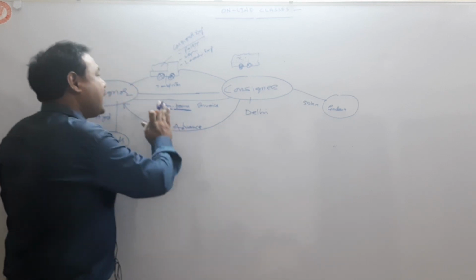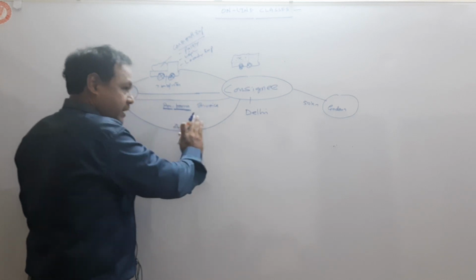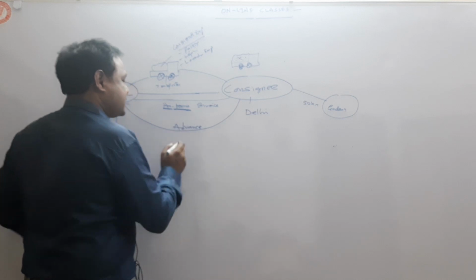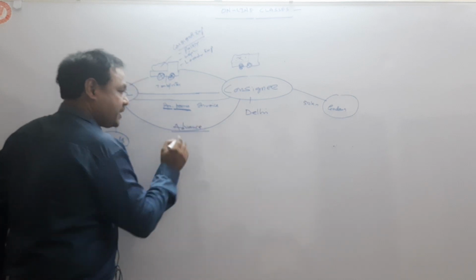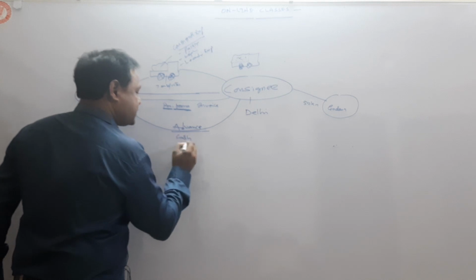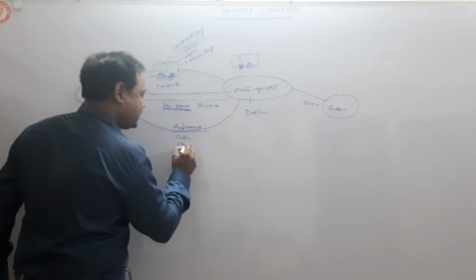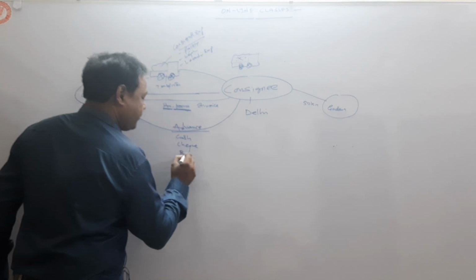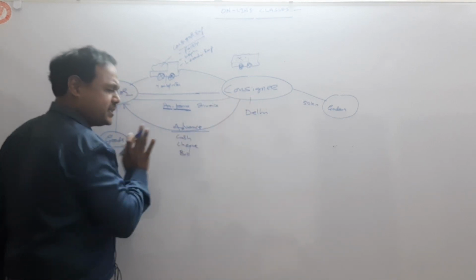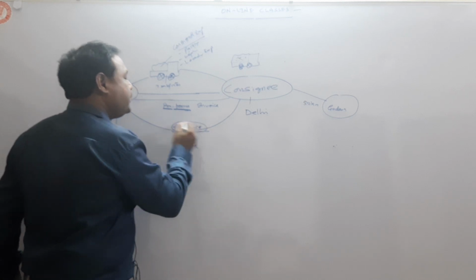That is why I am asking you to give me some advance. This advance may be in the form of cash, cheque, or bill. Okay? So the advance is given by the consignee, generally taken from a new consignee.